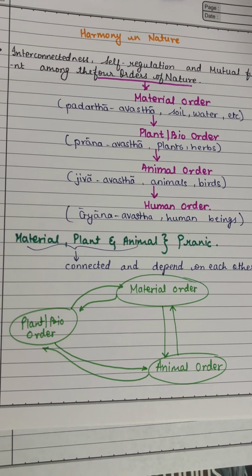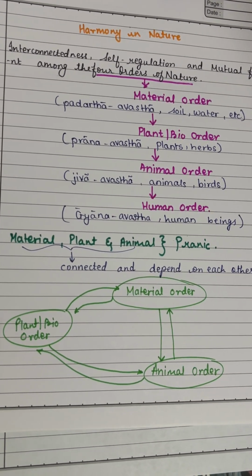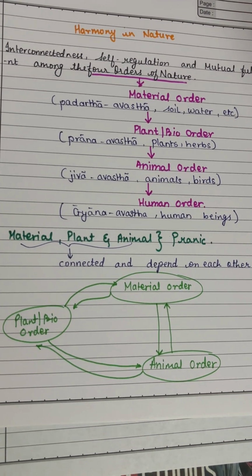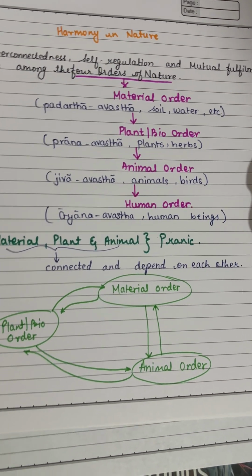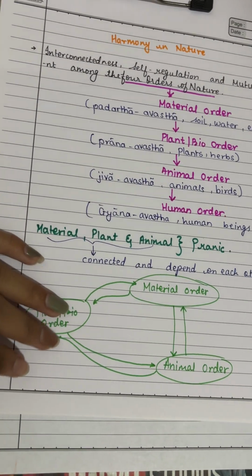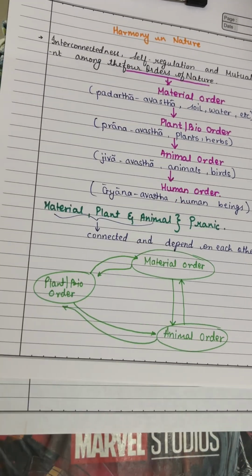So all three orders help each other and none deny the importance of the others. Is it clear? Now let's go with the four orders and how they interrelate.